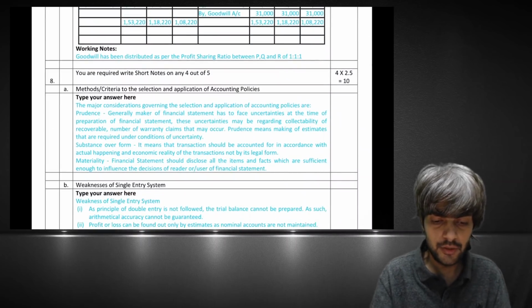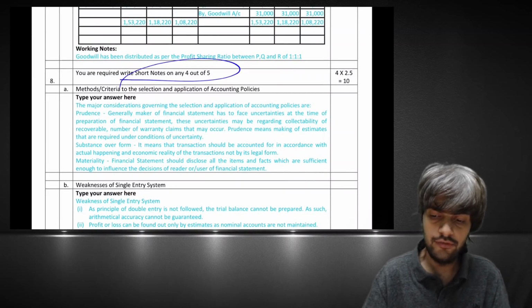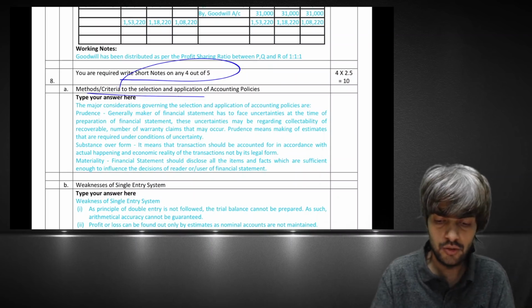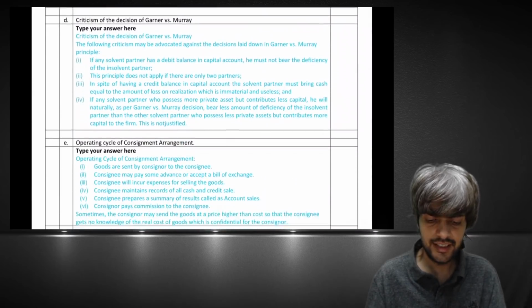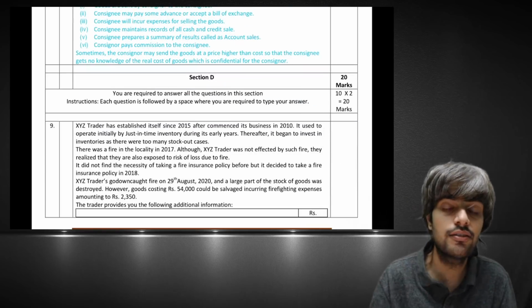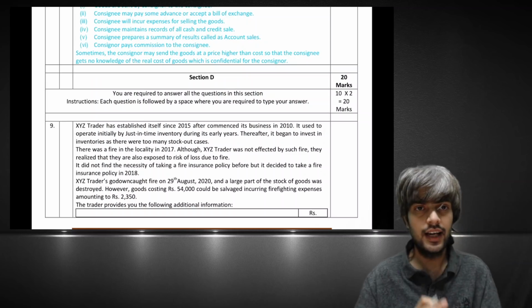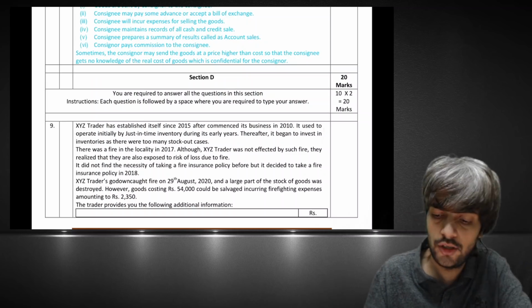Now you are required to write short notes on any 4 out of 5, whatever is there. So any 4 short notes, which were there earlier, it is there. Is it clear? And now Section D is there. This is the new thing which is introduced in accounts. I don't know, but in finals and all I saw.